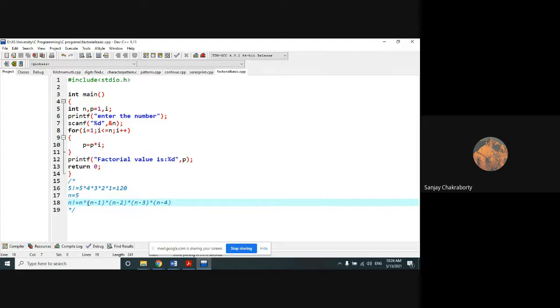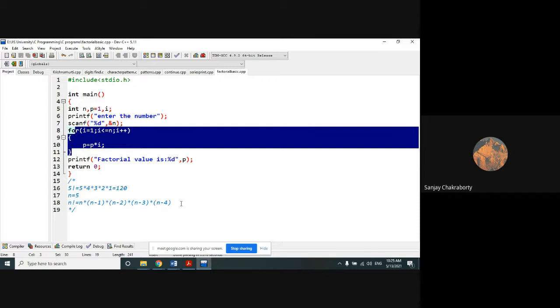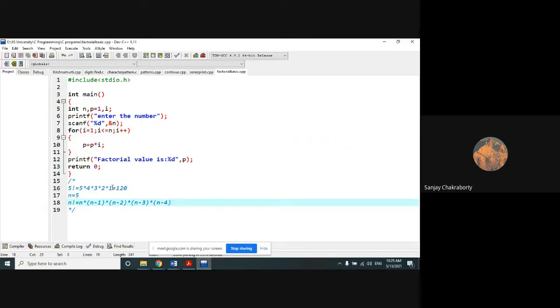We can do the factorial logic either with a decrement loop, or we can do the same factorial logic with the help of an increment loop. Here we have used the increment loop. How can we use the increment loop? Simple, in reverse order. If we start the value from 1, the next value will be 1 plus 1, 2, so 2 into 1, then the next value will be 2 plus 1, 3, so 3 into the previous value.